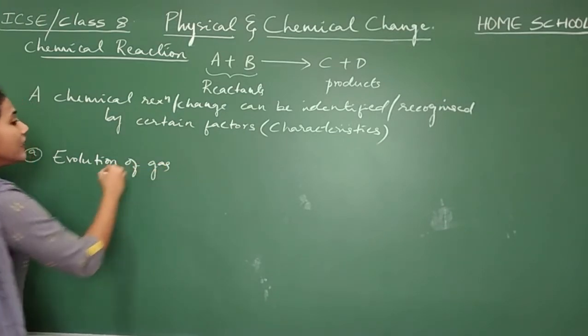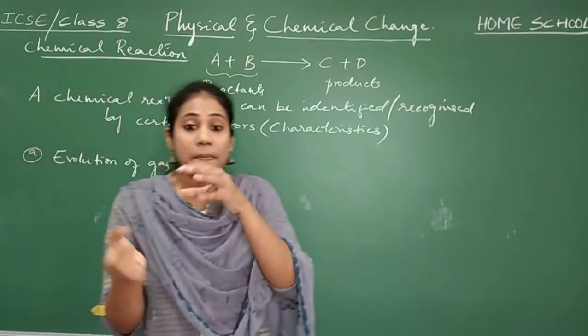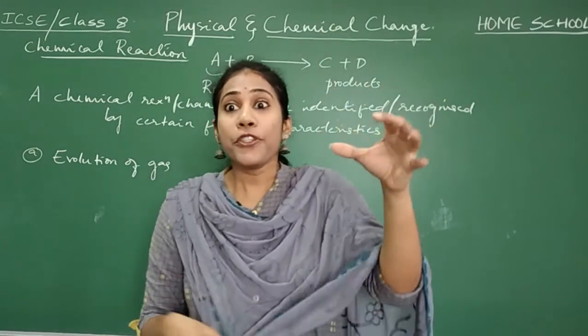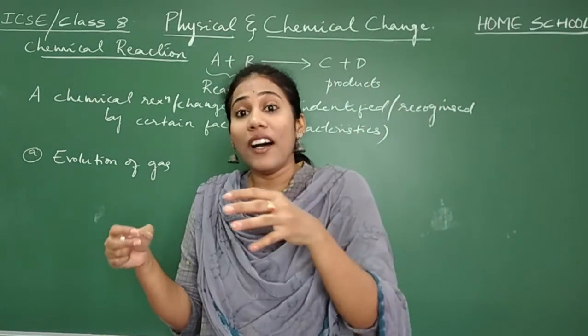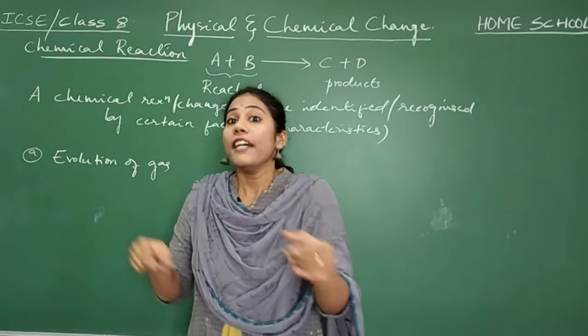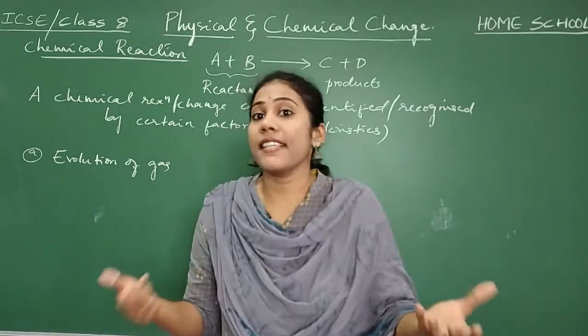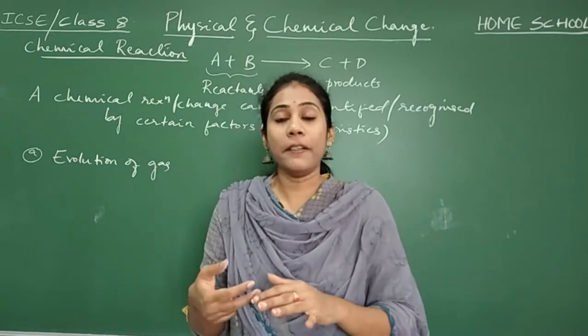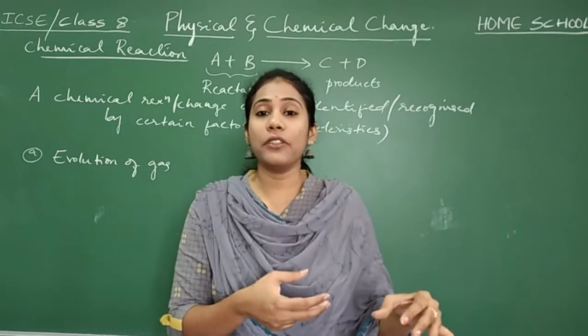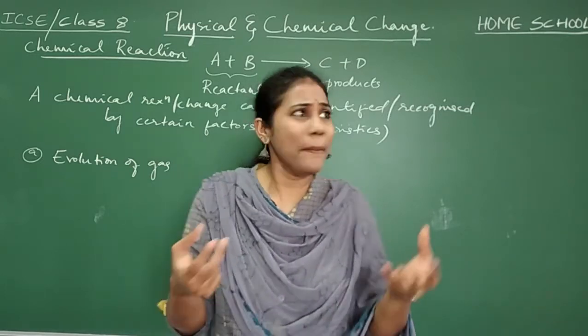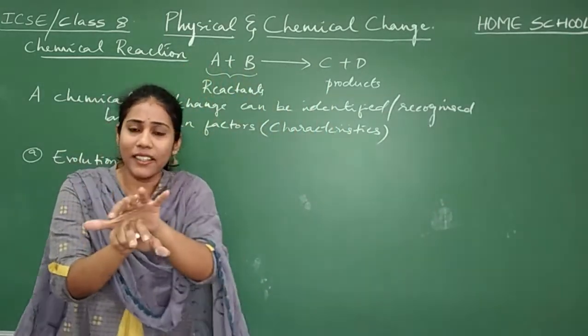Whenever a chemical reaction occurs, sometimes gas is liberated. With the help of that liberated gas, you can easily say that yes, a chemical change is happening within. That is why the gas is coming out. Simply gas will not come out when two substances are added. Yes or no?